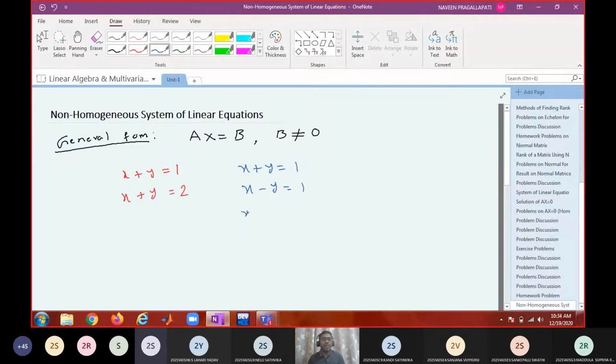Yes. x equal to 1, y equal to 0. 1 plus 0 is 1, 1 minus 0 is 1. Is there any other solution for it? No. There is only one solution, a unique solution. Now, can you provide a system having infinite solutions?